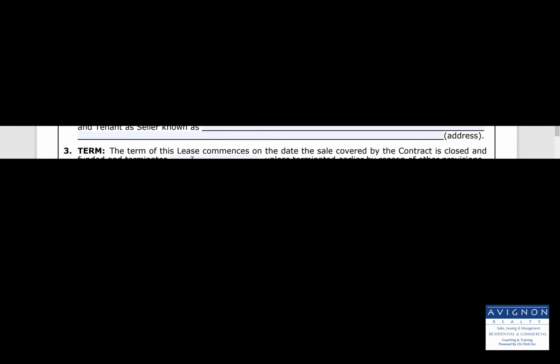Starting with paragraph number 1, this is parties. Parties to this lease are landlord and tenant. Their name will go here on these lines. Paragraph 2, lease. Landlord leases to tenant the property described in the contract between landlord as buyer and tenant as seller, known as. The address of the property will go on these lines.